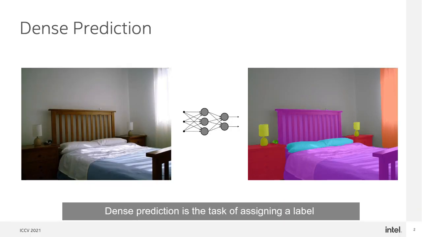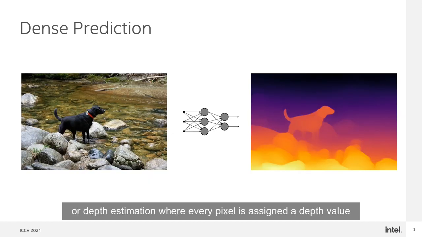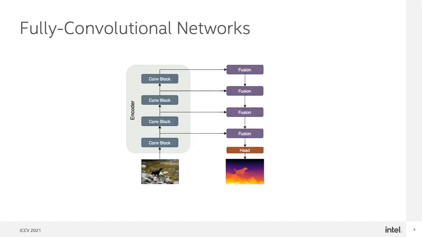Dense prediction is the task of assigning a label to every pixel in an input image. Common tasks that fall under this general term are semantic segmentation, where every pixel is assigned a class label, or depth estimation, where every pixel is assigned a depth value that either denotes the distance of a seen point from the camera or the relative distance between pixels.